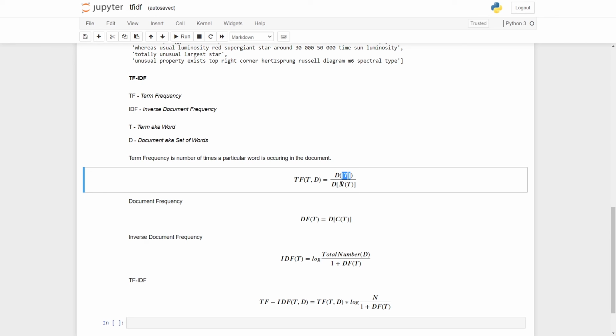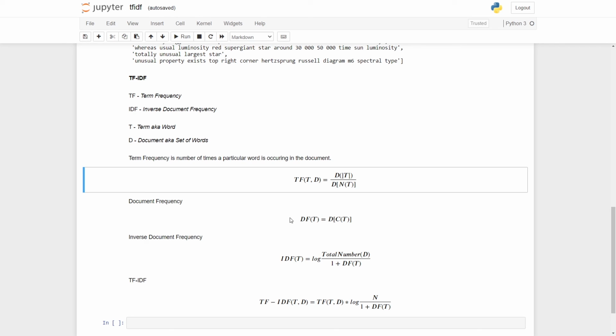So it is the number of times the term occurs in the document divided by the total number of terms in the document. This gives us the TF. Like I said, term frequency is the number of times a particular word occurs in a document, and what we have to check is the count of the words in the document. So the counted terms in a particular document with respect to the number of words in the document. It is a pretty easy equation.